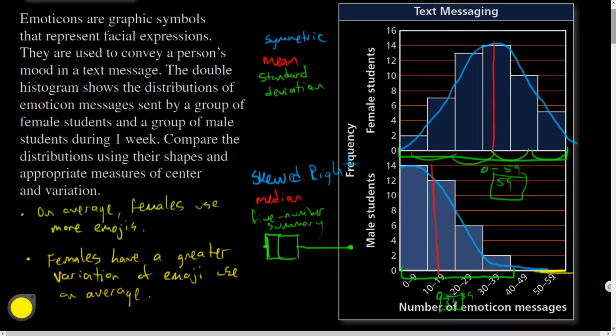But if I was making a prediction, like if I survey now 1,000 people, would I expect to find a guy who's using 50 to 59? It could happen, but it would be unlikely, right? A small percentage would be what I would expect. Because, yeah, this tail tapers off rather quick. All right, so that's some of the ways that you could compare different things, okay?